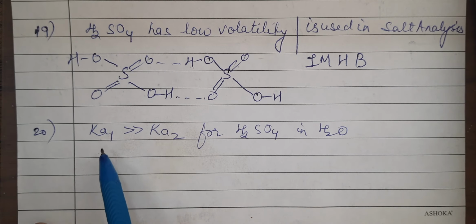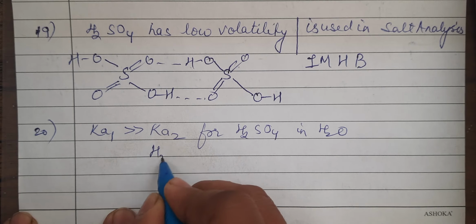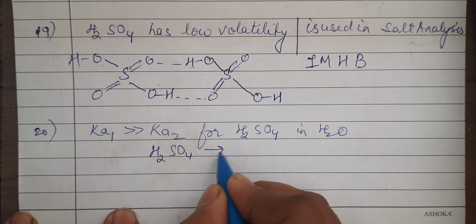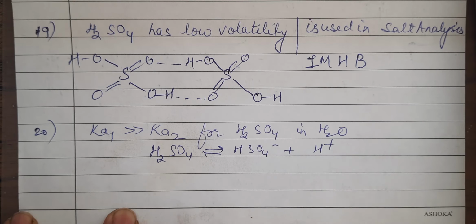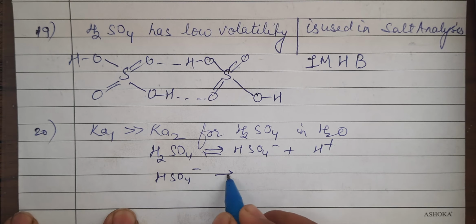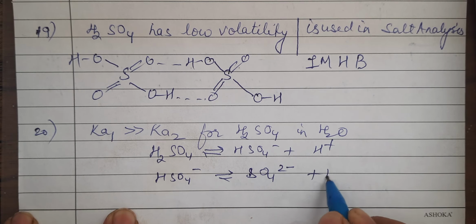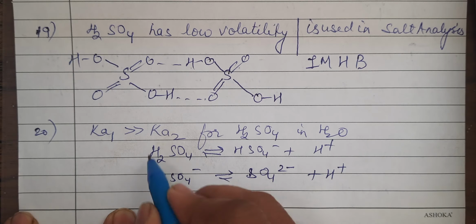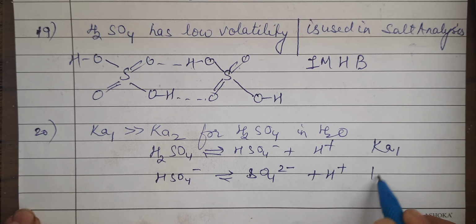Now, another question is, Ka1 of sulfuric acid is greater than Ka2, meaning the first dissociation constant. Actually, it says the first dissociation constant is always higher than the successive ones. So this is the first one: when sulfuric acid undergoes ionization, it is going to form this. And the other one is when it loses one more H+. With reference to this, if we apply the law of mass action and write, it will be dissociation constant 1. With reference to this, it will be dissociation constant 2.